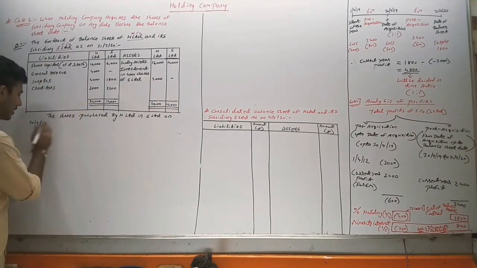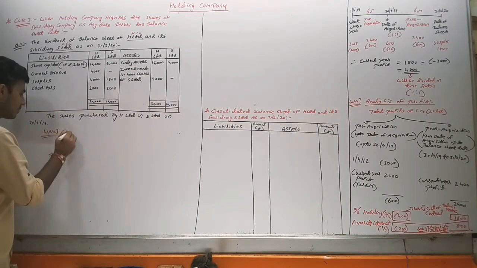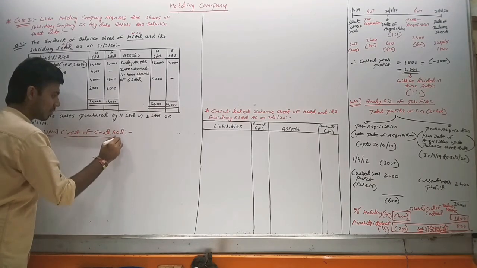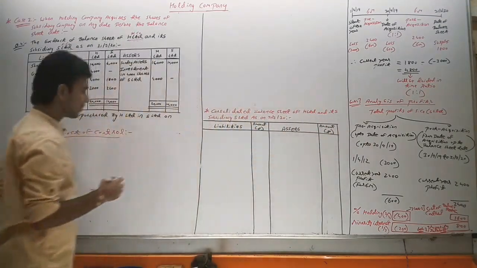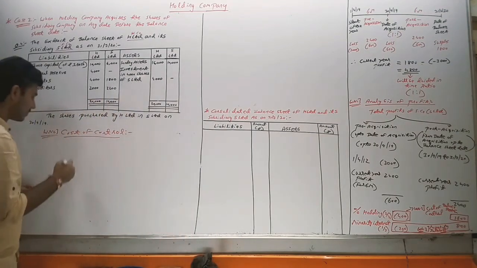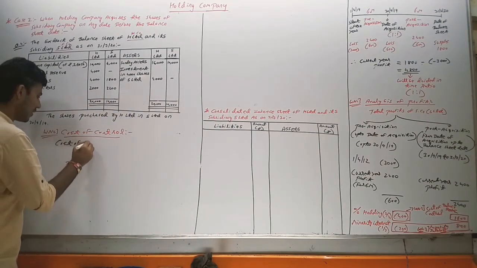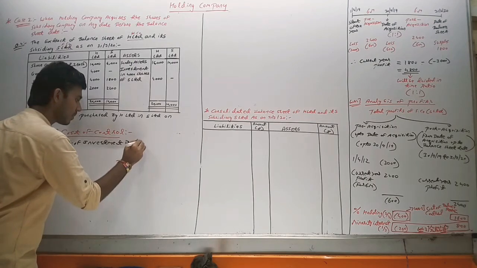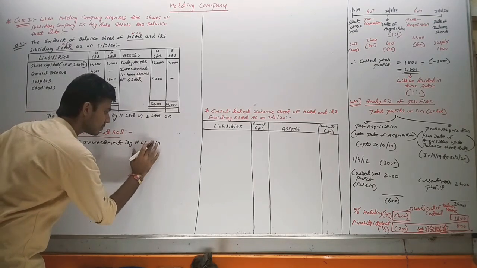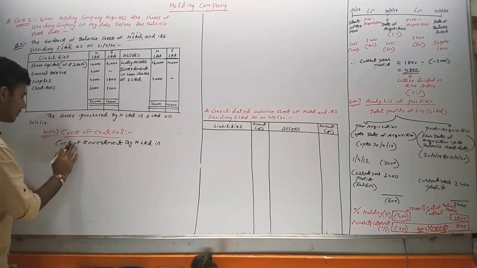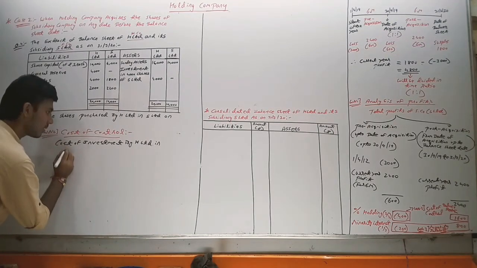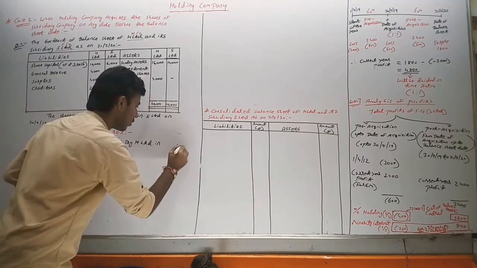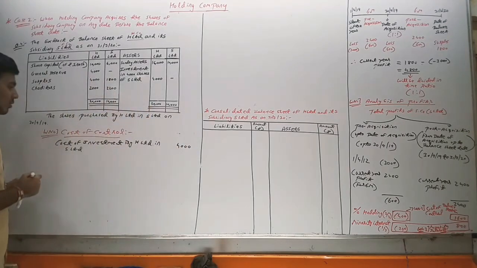Okay, so now I am doing working note number 2, cost of control. Working note number 1 was here, now I am doing here. Cost of control. What comes first? Cost of investment by H Limited in S Limited. So how much is cost of investment? 4,000.